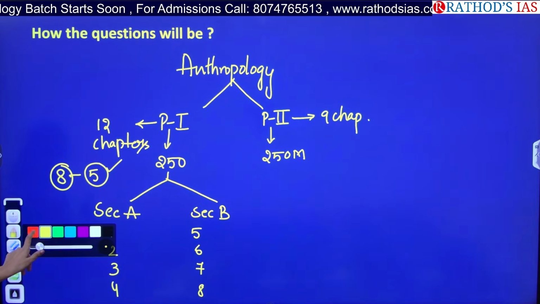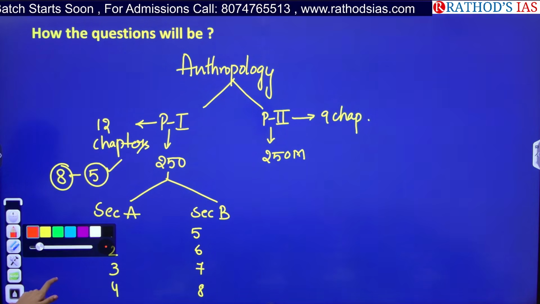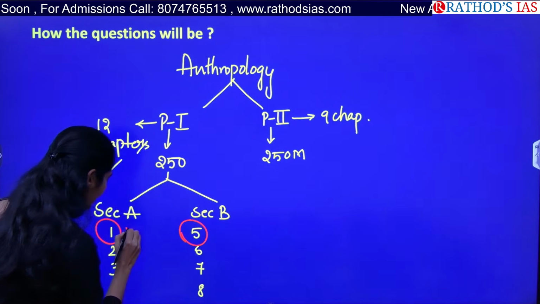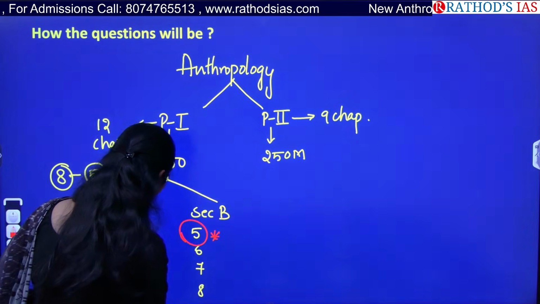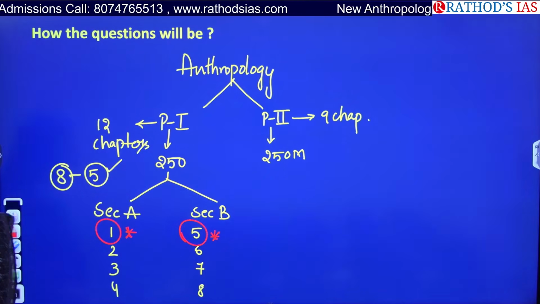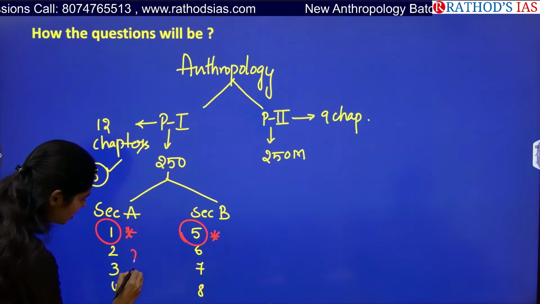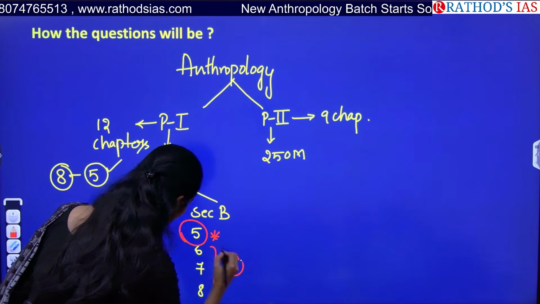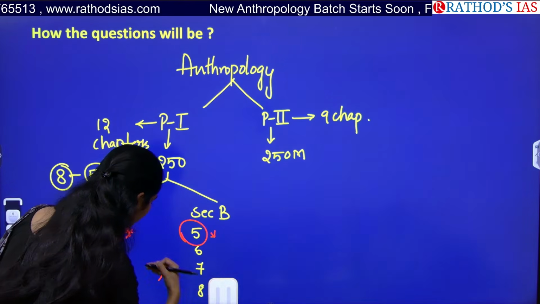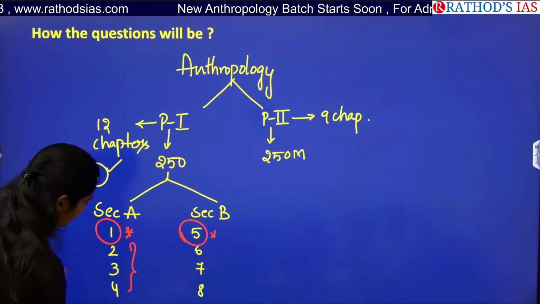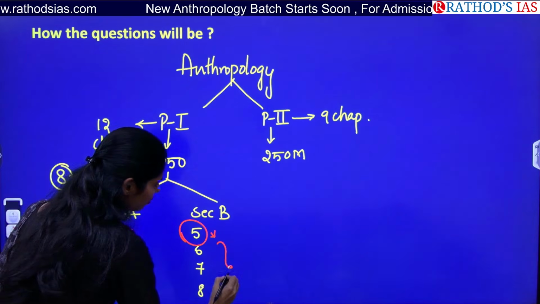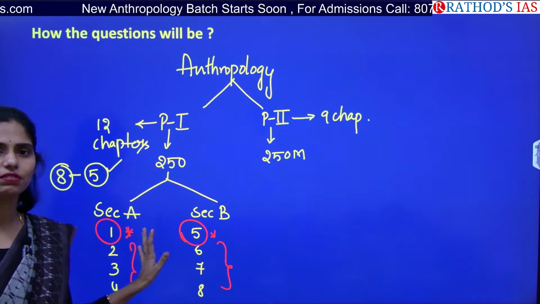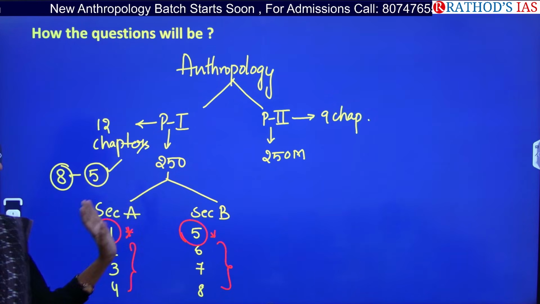But there is one term and condition that is applying here. Question 1 and question 5 are compulsory. You have to answer question 1 and question 5, and you have to select 2 questions from the remaining ones. That means one question should be compulsory from section A and one question is compulsory from section B, and the last final question, the 5th question, you can write either from section A or section B.